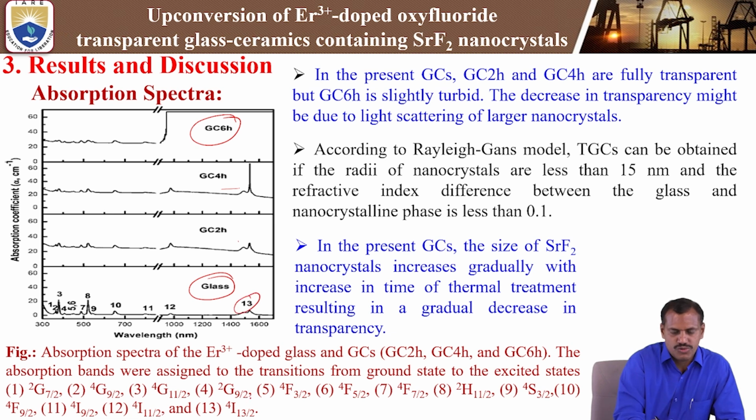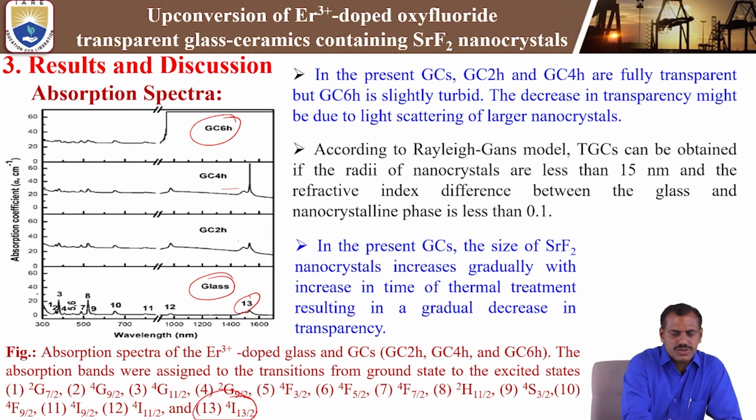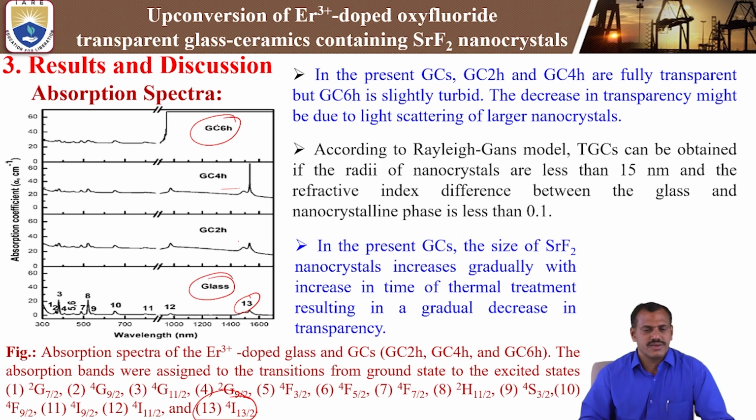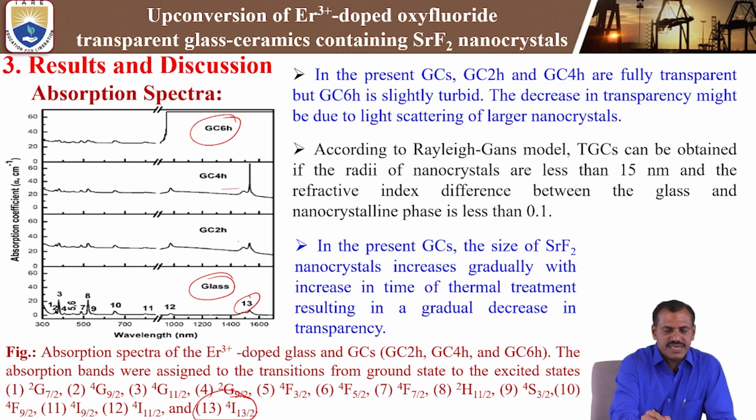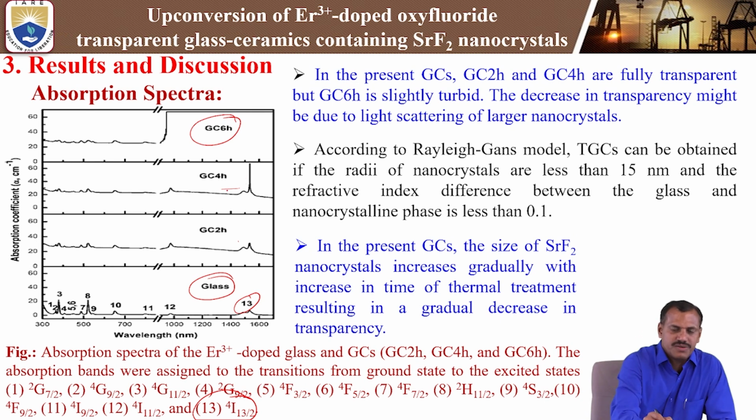That band is the 4I13/2 transition, assigned to the excitation from the ground state 4I15/2 to 4I13/2 of the erbium 3+ ions. In the glass ceramics the intensity is very low in the 2 hours sample, it increases, and you can see it in the 4 hours sample. If you see the 6 hours sample, it is completely omitted. That means we do not observe the band there, whereas in the glass ceramic 4 hours the absorption band increases.